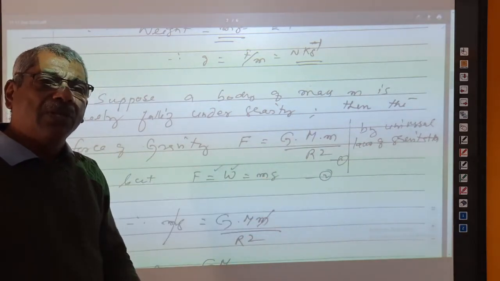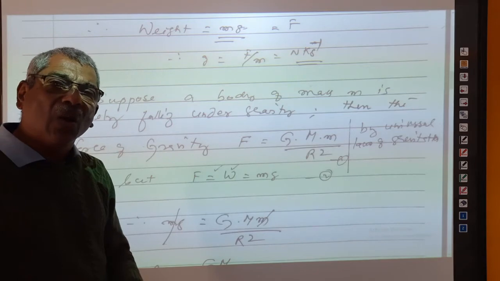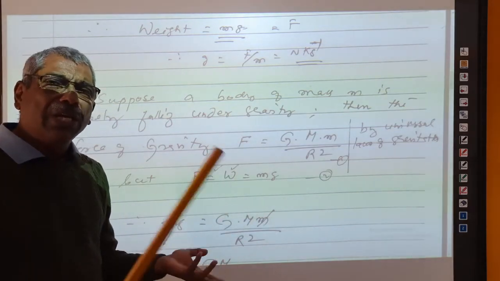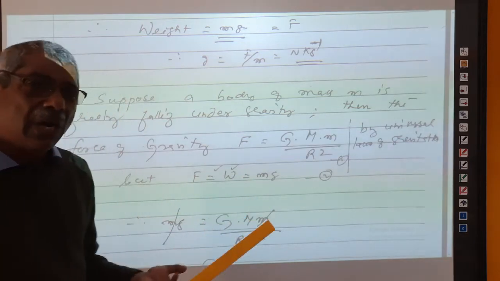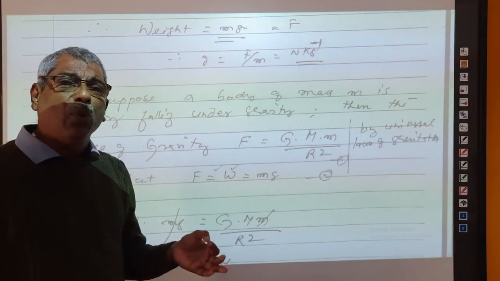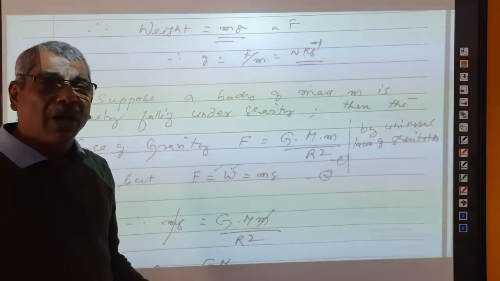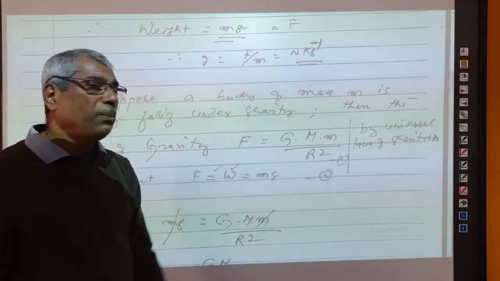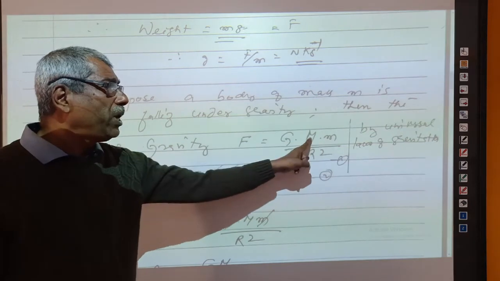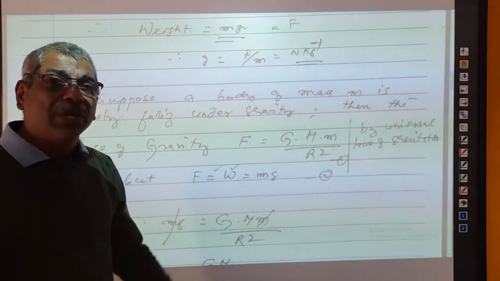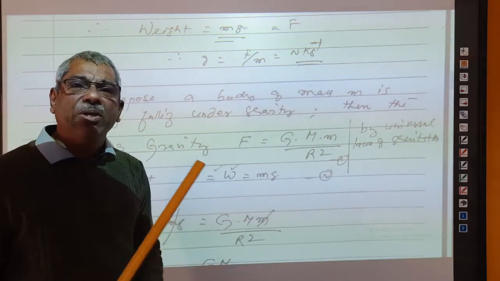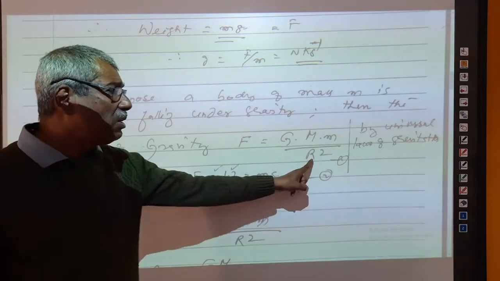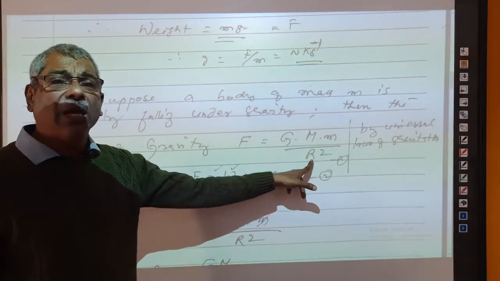Any body on the surface of the earth has a weight. Why? Because that body is attracted by the earth. So, for any object on the surface of the earth, the mass of the earth is capital M, and the mass of the body is small m. The distance between the body and the center of the earth, because it is a central force, we always have to take from the centers of the two bodies. The distance between the centers of the two bodies is capital R.